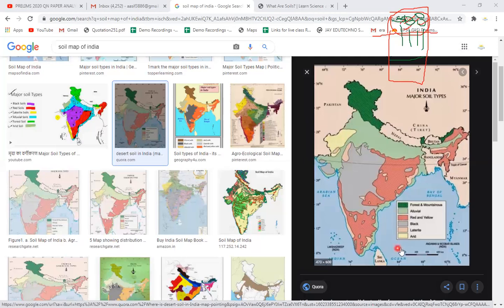The last type of soil which is found in India is the arid or desert soil. We have seen that some part of Rajasthan, especially the western part of Rajasthan, has very little rainfall. Now this soil is also alluvial in nature. ये जो एरिया है वो alluvial या plain area ही है.